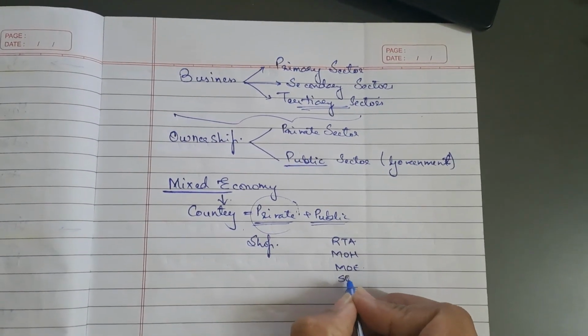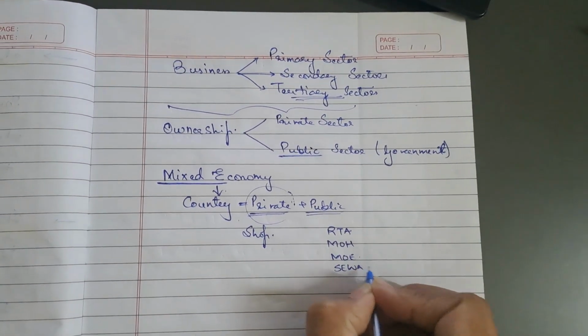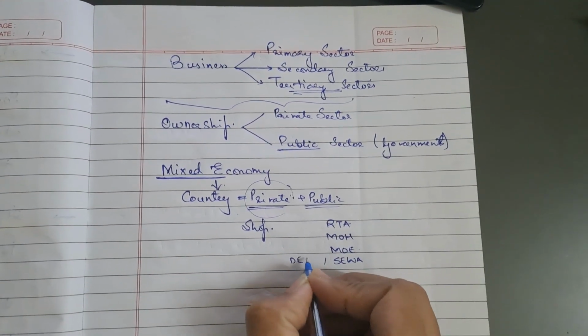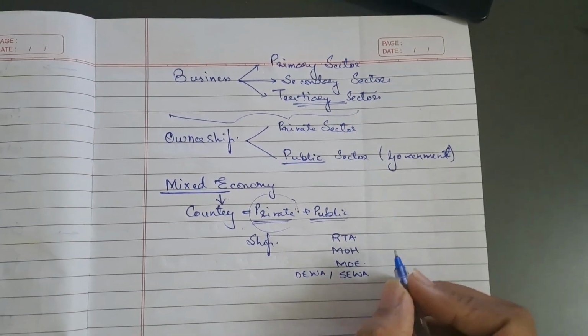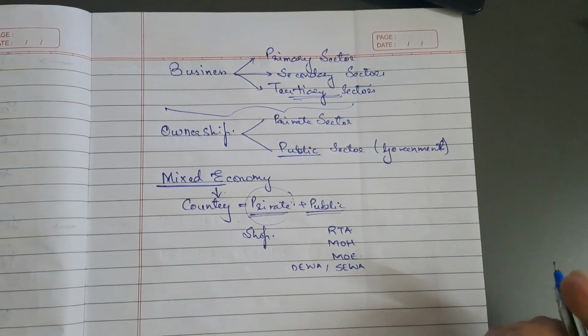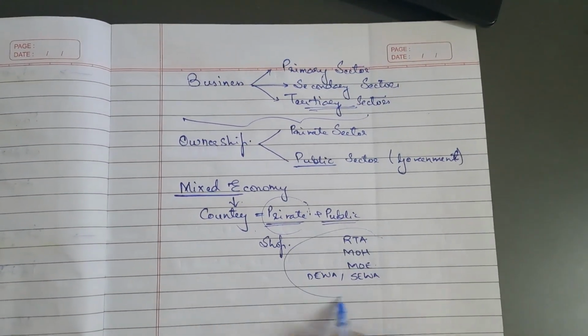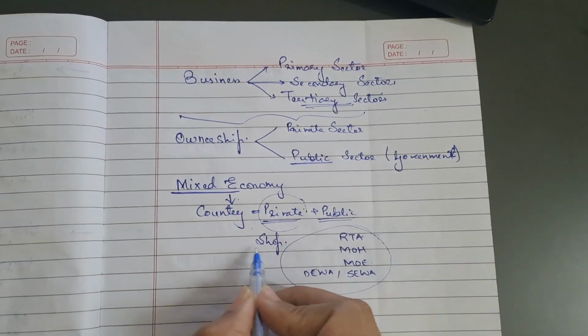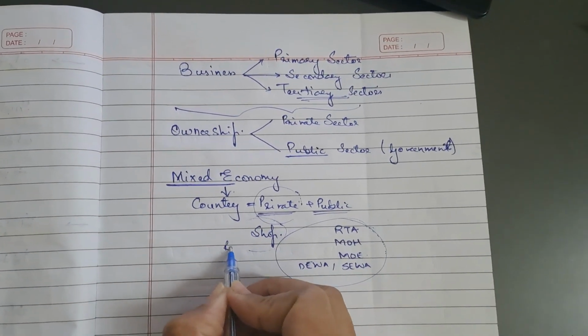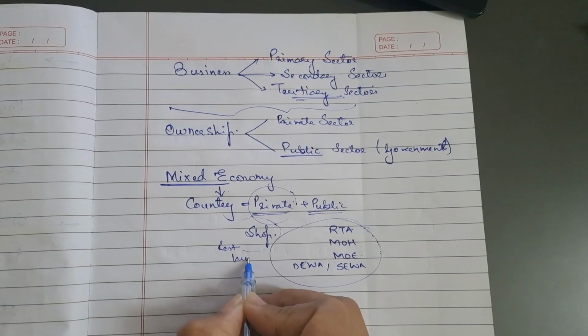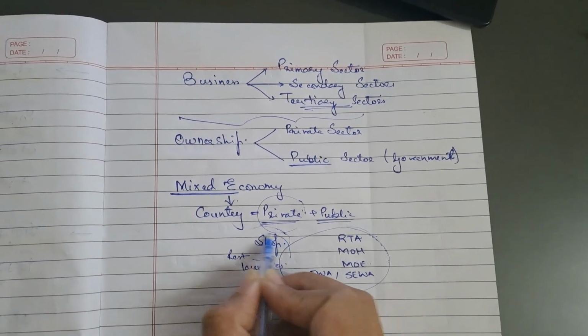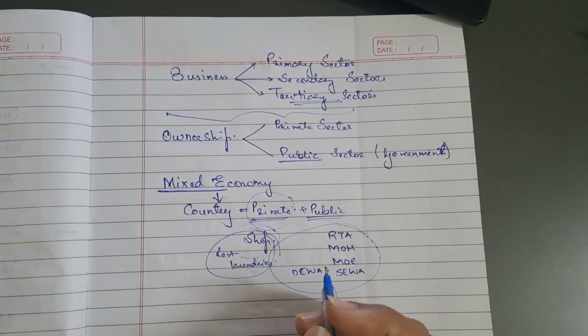Then there are the utility authorities, for Dubai there is DEWA, and so on. All of that is there. These are the public sector businesses, whereas shops, restaurants, laundries are owned and run by the normal individuals of the country.